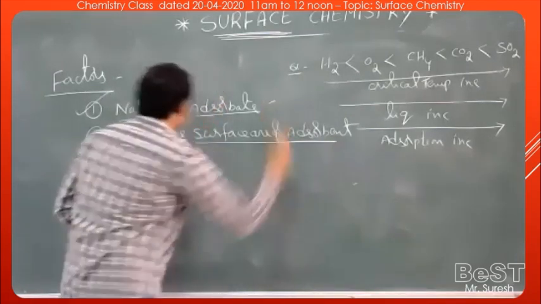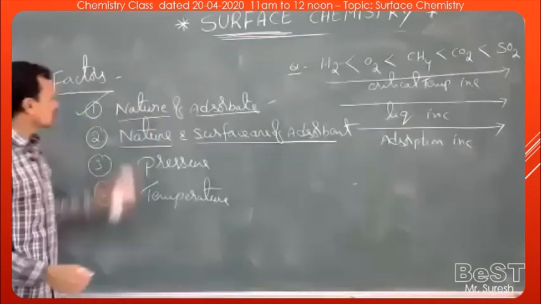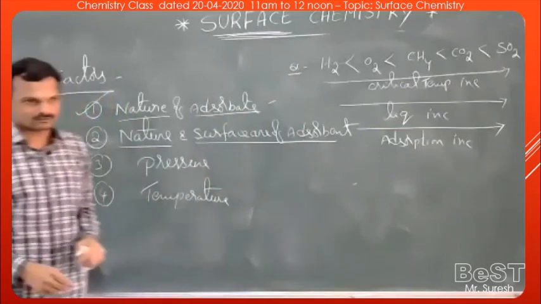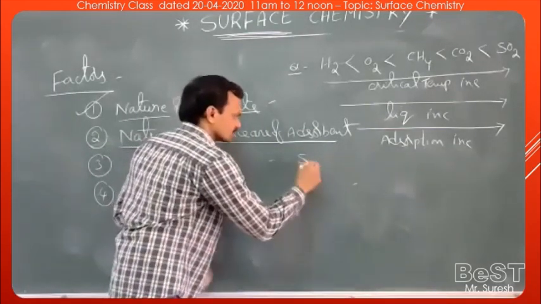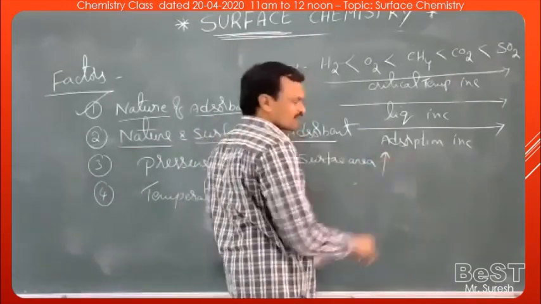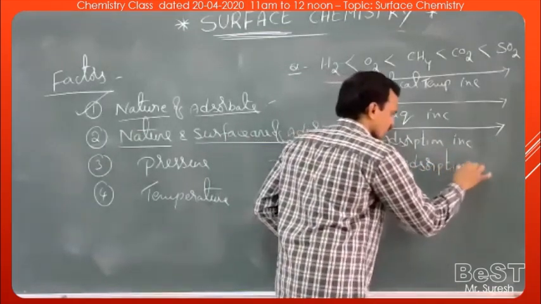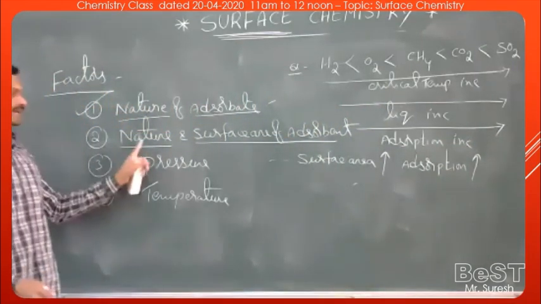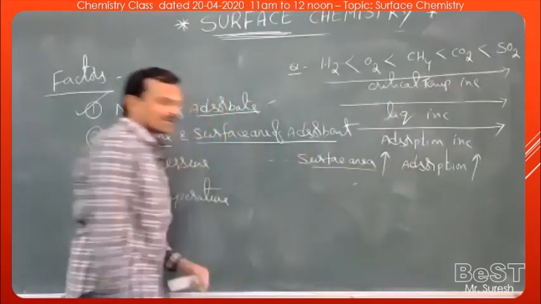Nature and surface area of adsorbent. See, the extent of adsorption depends upon the surface area of the adsorbent. As the surface area increases, extent of adsorption also increases. So larger the surface area, greater is the extent of adsorption. Under what conditions can we get a large surface area?